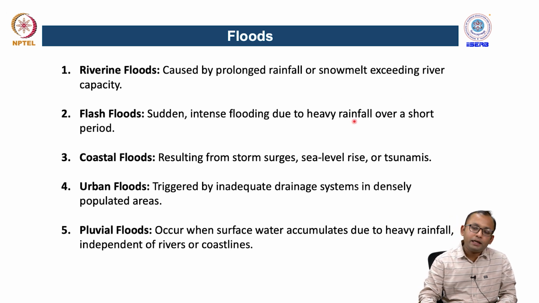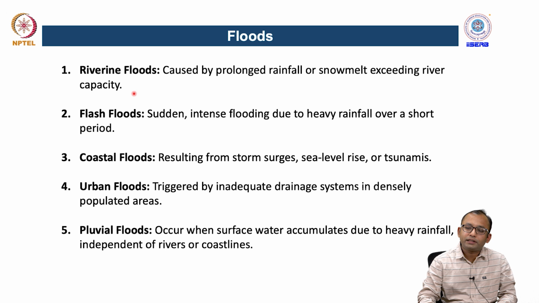Floods can generally be divided into 5 different categories. One flood type is called riverine floods, which is caused by prolonged rainfall or snow melt exceeding river capacity.